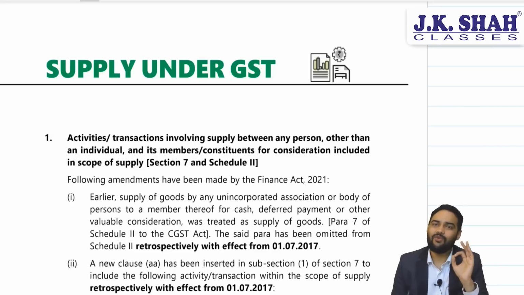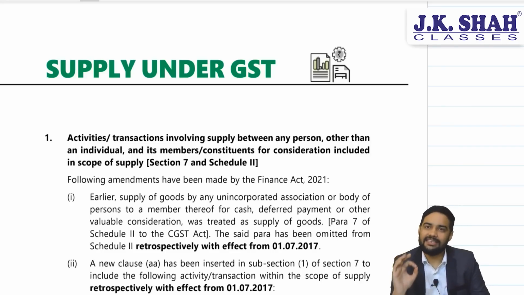Sir, we would always charge GST between association and members. That is what we read even earlier. So what has changed? Now, we used to read this in the same manner as it is today, but with one specific event, things changed a bit.